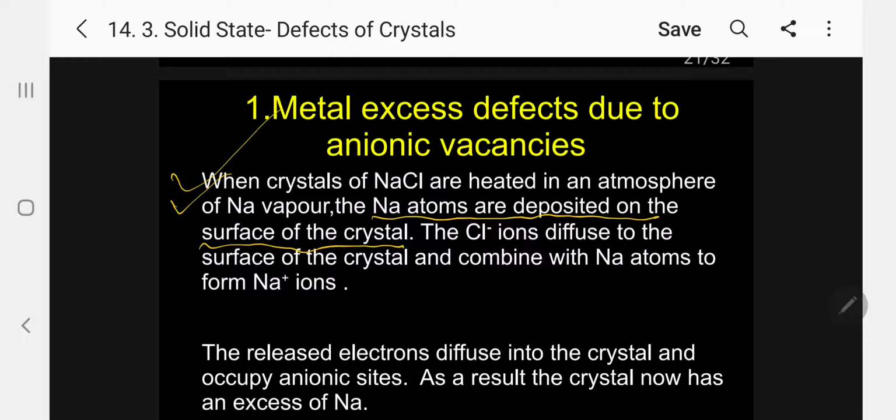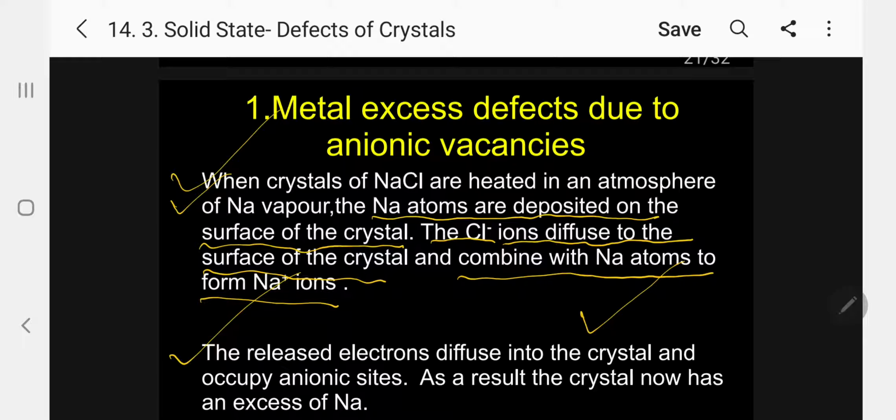The chloride ions inside the crystal diffuse to the surface of the crystal and combine with the sodium atom to form sodium chloride. So when the sodium atom combines with chloride, what will happen now? Automatically, the electron will be released. The released electrons diffuse into the crystal.